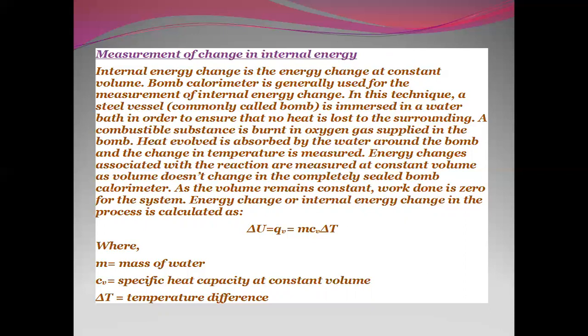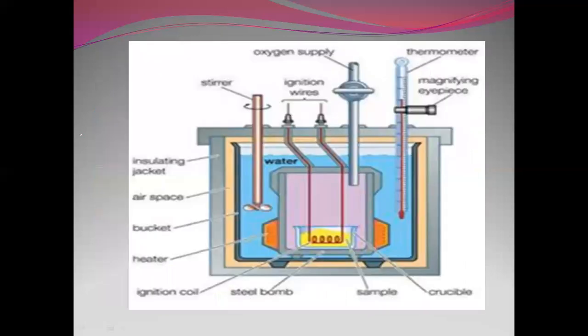Keep that in mind whenever we are referring to delta H and delta U. Delta H is nothing but the heat content of the system at constant pressure, and internal energy is nothing but the heat content of a system at constant volume. So the bomb calorimeter is referred to in this way, and accordingly the calculations are made.